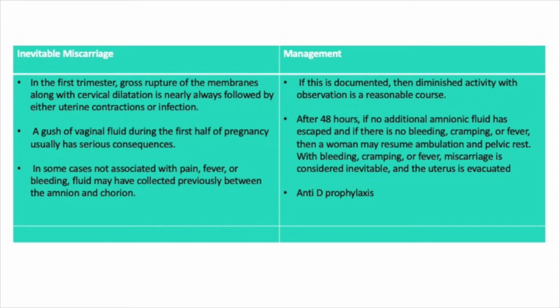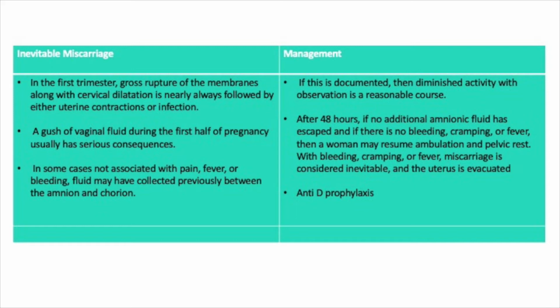Inevitable miscarriage is the gross rupture of membranes occurring in the first trimester along with cervical dilatation, and nearly always this is followed by either uterine contractions and a gush of vaginal fluid during the first half of pregnancy. After 48 hours, if no additional amniotic fluid has escaped and if there is no bleeding, cramping, or fever, then a woman may resume activity and pelvic rest. With bleeding, cramping, or fever, the miscarriage is considered to be inevitable, and the uterus then is evacuated according to the situation.